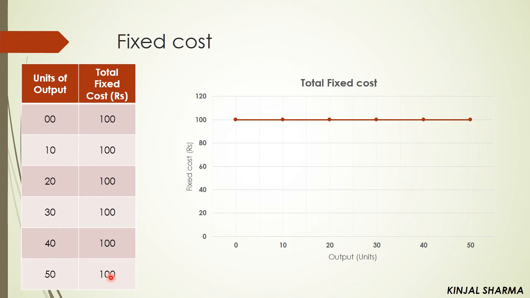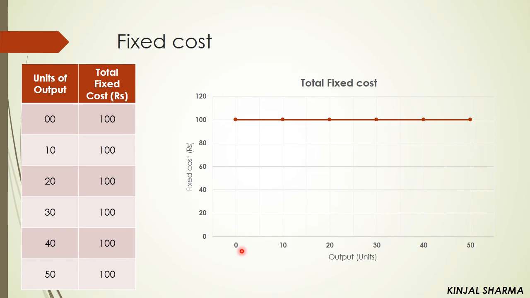If you produce 20, 30, 40, 50 units, then also your total fixed cost is 100 rupees. So here the production unit is changing, but your fixed cost does not change, it remains the same. That is why it is called total fixed cost.